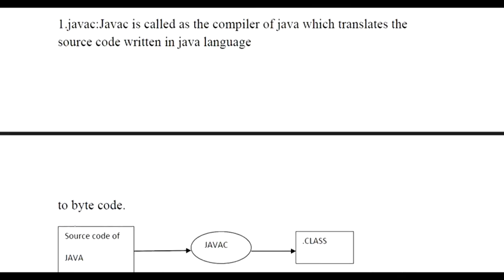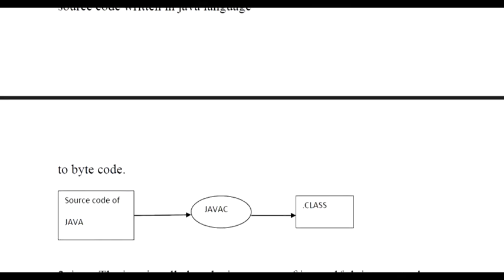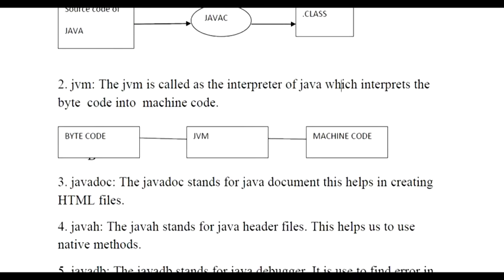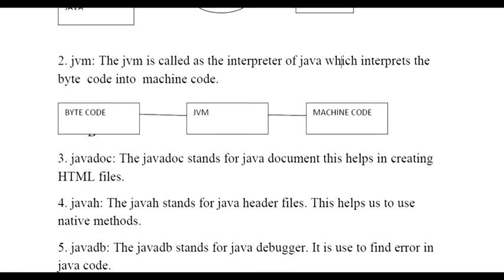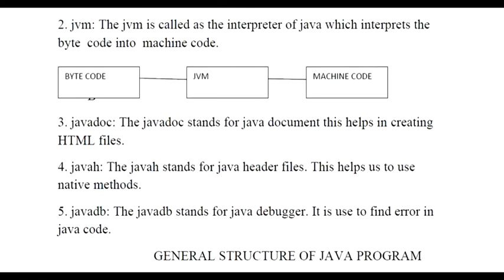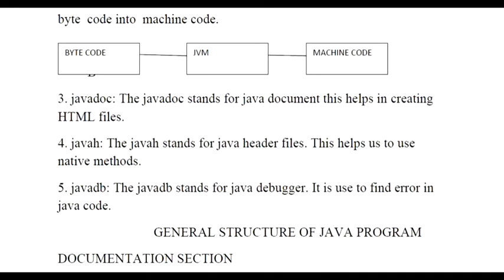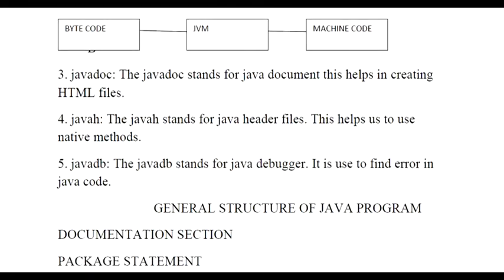Javac is called the compiler of Java, which translates the source code into a language so that it is understood by the computer. JVM is basically the interpreter of Java, which interprets the bytecode and converts it into machine code. The difference between the compiler and the JVM is that the compiler will just check whether there is any error or not, and the JVM will convert that into machine code so that it's easy for the machine to understand.